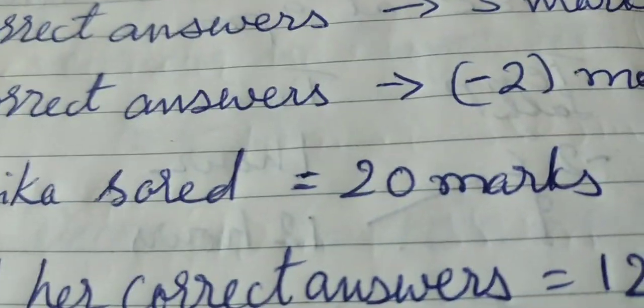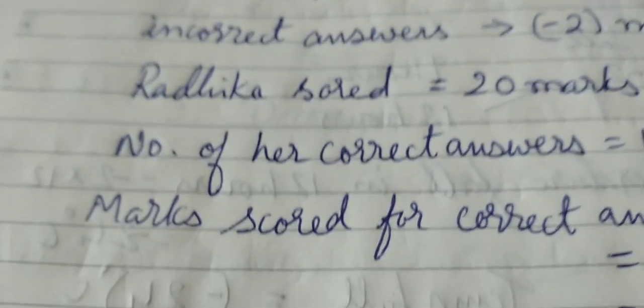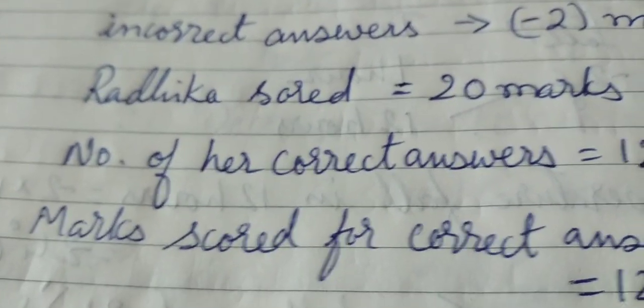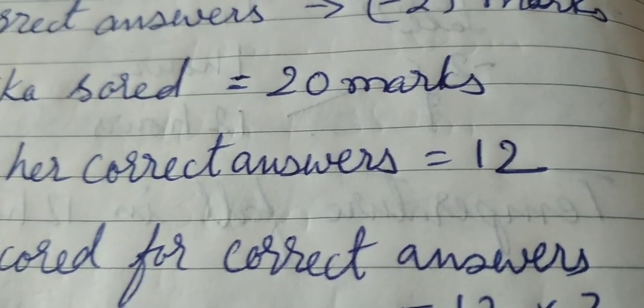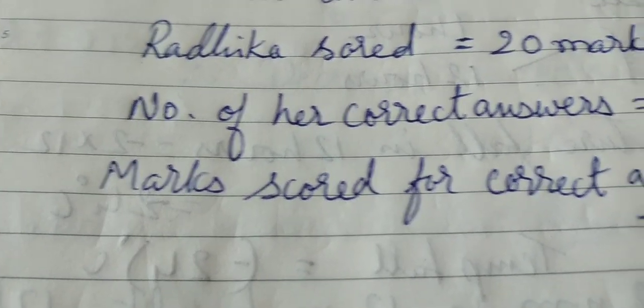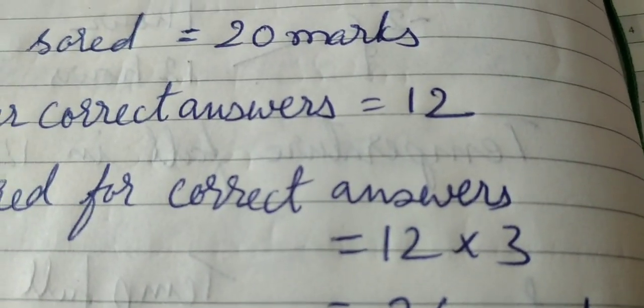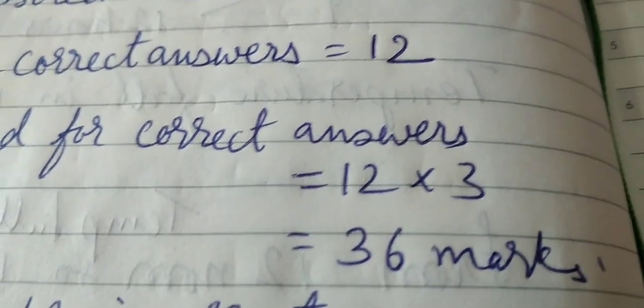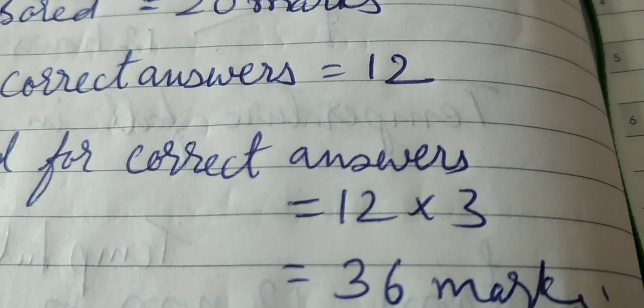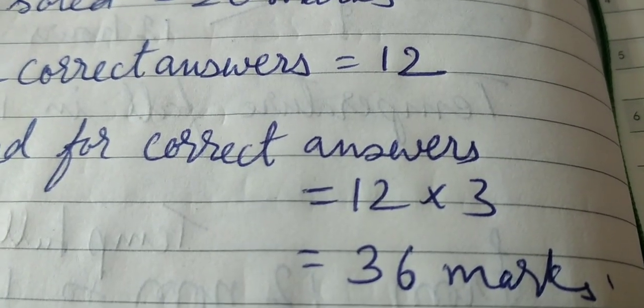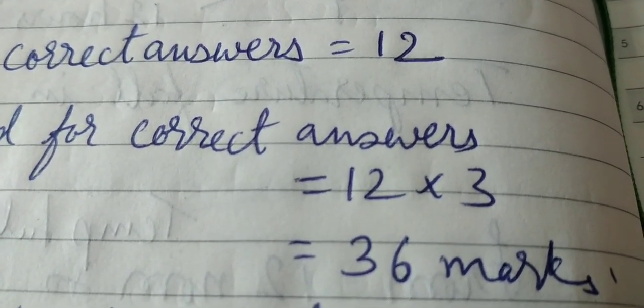Okay, so here you have Radhika's total score is 20 marks. Now the number of her correct answers is 12. 12 questions she has answered correctly. So marks scored for correct answers will be 12 multiplied by 3, because 3 is the mark rewarded for each correct answer.